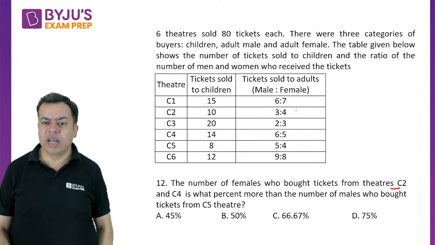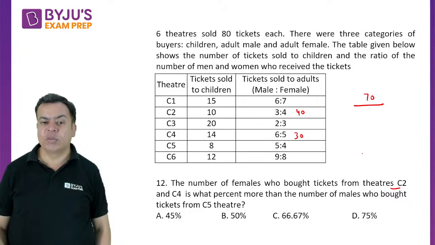C2 here it was 40 and C4 it was 30, I think. So for C2 and C4, females become 70. Is what percent more than the number of males who bought tickets from C5?